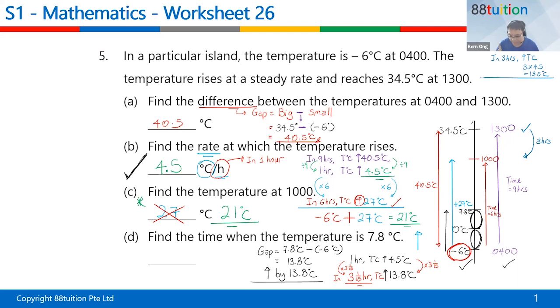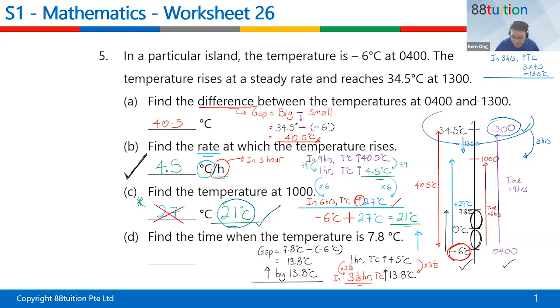But again, Heidi is starting from the top. Heidi says she wants to start from the top. So at 1 o'clock, it is 34.5. You're actually decreasing down here. Decrease by 13.5. Decrease means minus. You take 34.5 minus 13.5. Woohoo! Heidi, it's still 21 degrees Celsius. Good job. So again, it depends on where your starting point is.